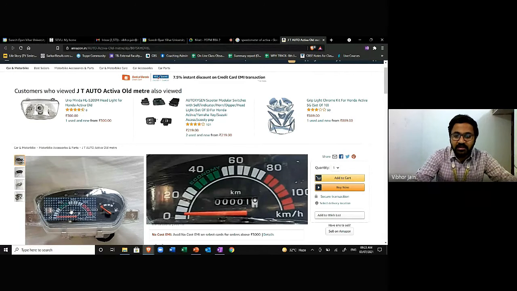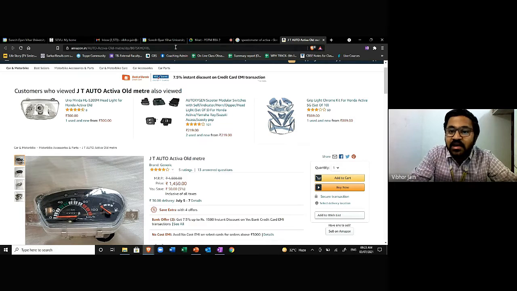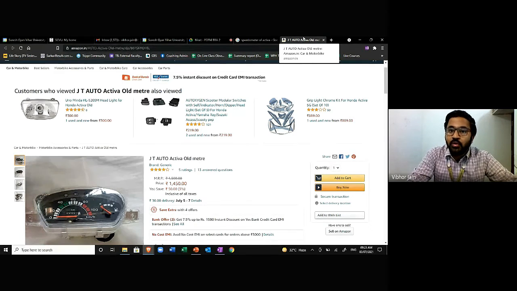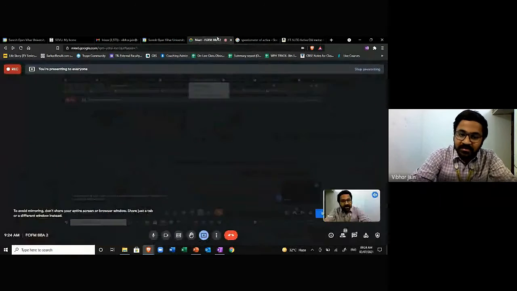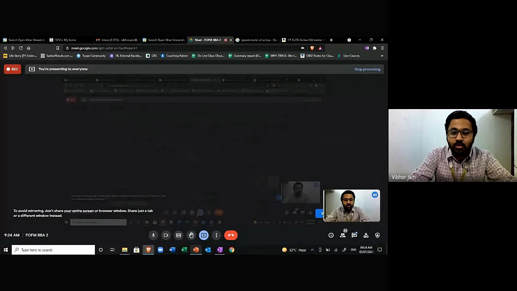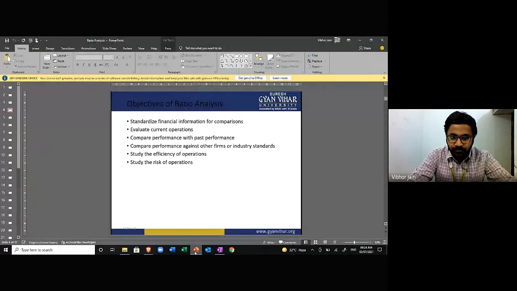Other than that, the white portion is not economic. In that portion you're not being economic. And in the red portion you are driving very dangerously. What does this mean? This means that if you drive in this range, you are being very efficient, that you are drawing the maximum benefit that you can draw from that resource. So this is what you identify: the efficiency of the operation, whether my company is operating well or badly.